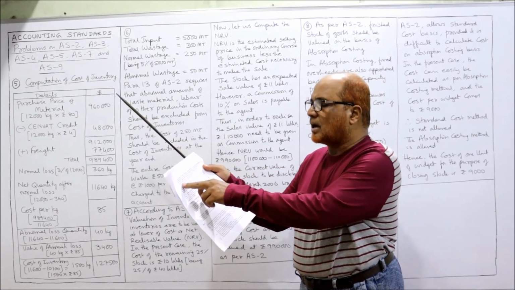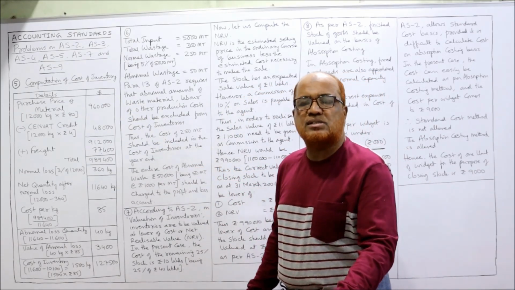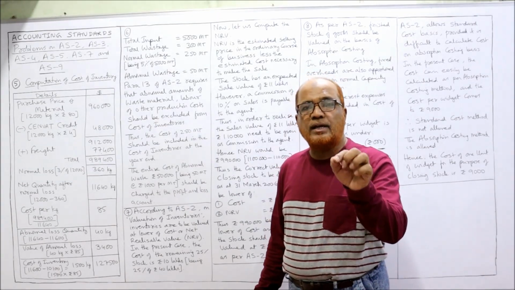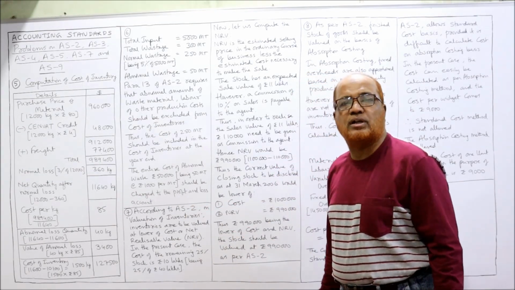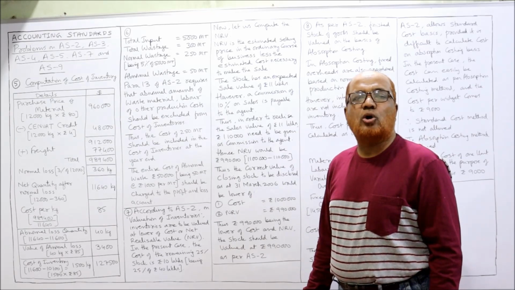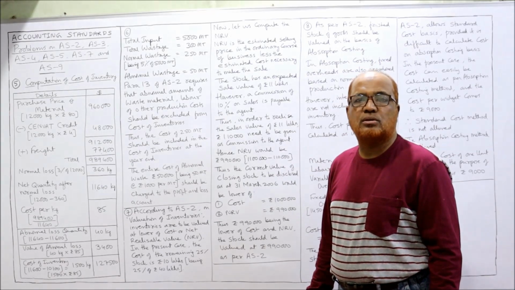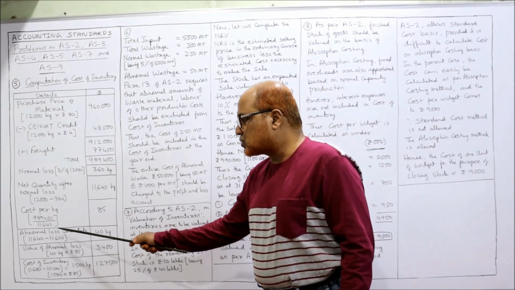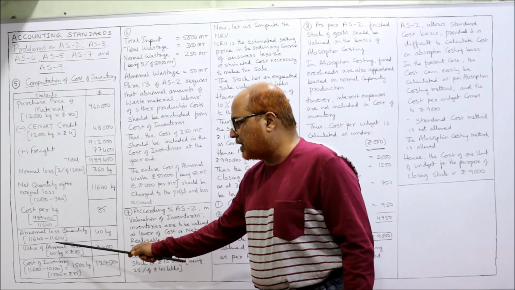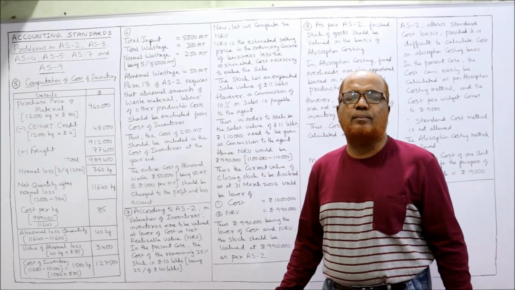The company actually received 11,600 kilogram. Actually, it should have received 11,640. So there is a 40 kilogram abnormal loss. So abnormal loss quantity is 11,640 minus 11,600, 40 kilogram.